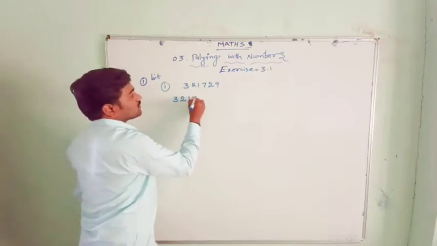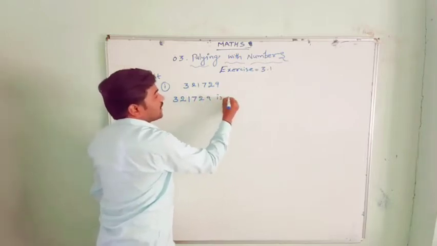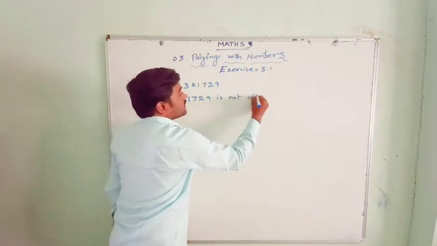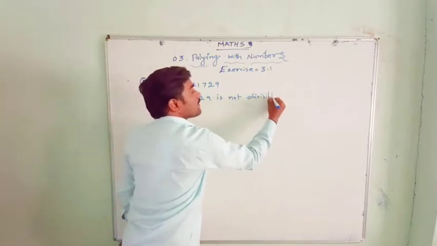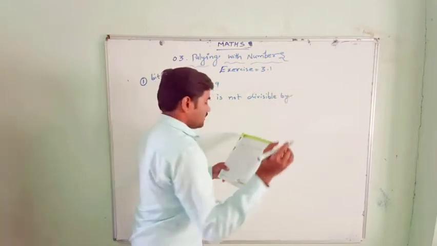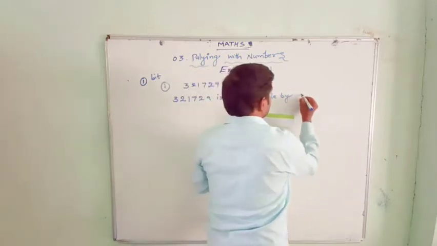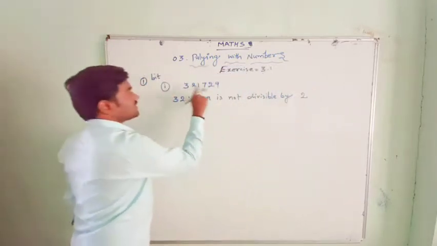So 3,21,729 is not divisible by 2. Is it divisible by 3?